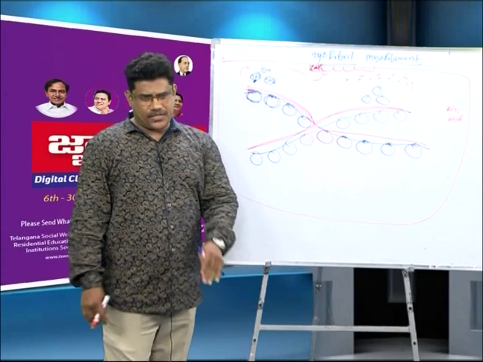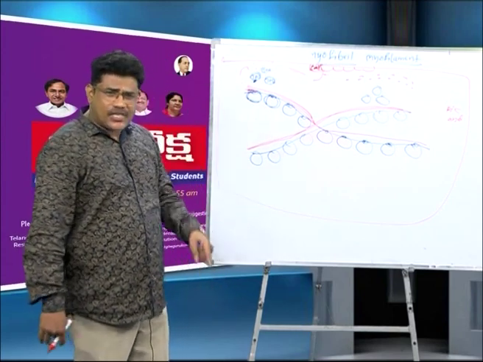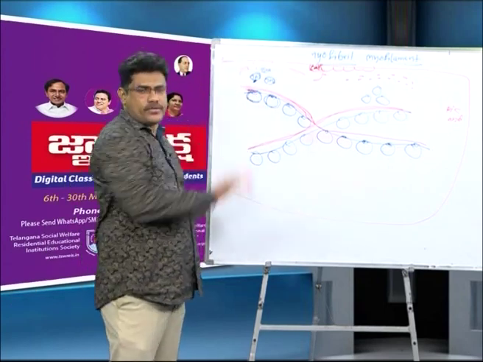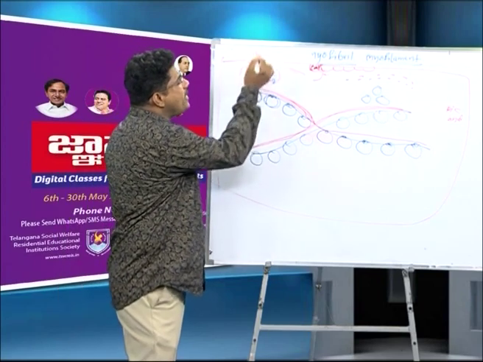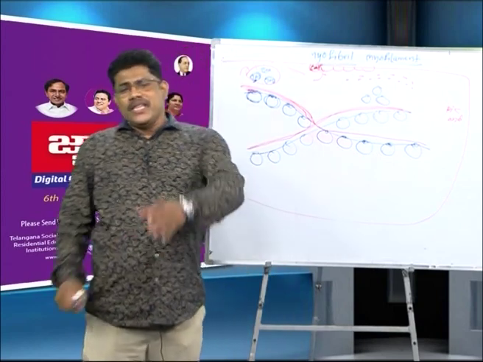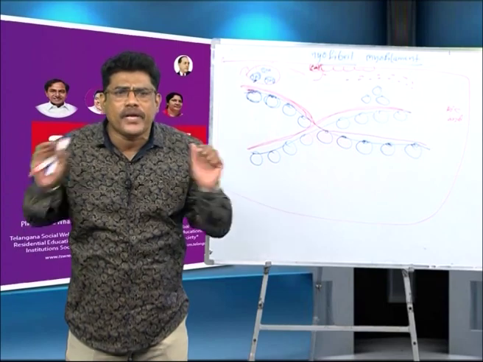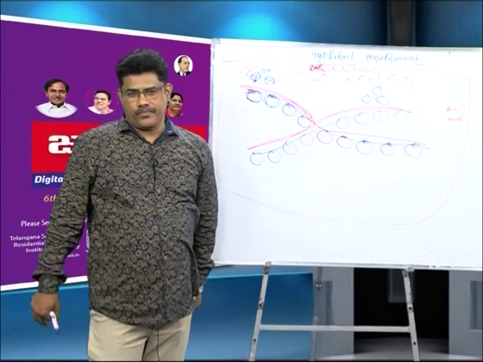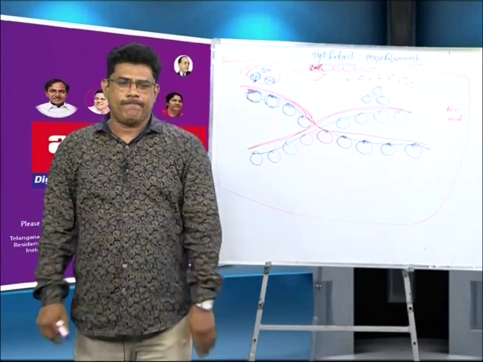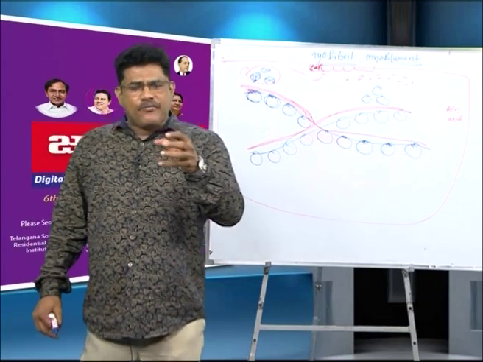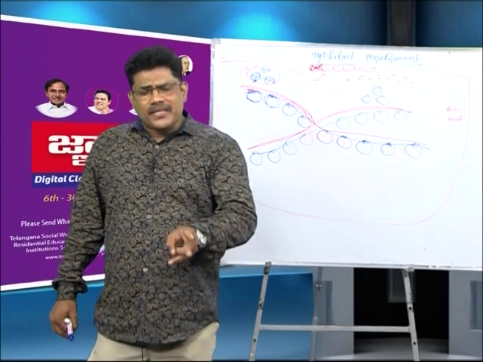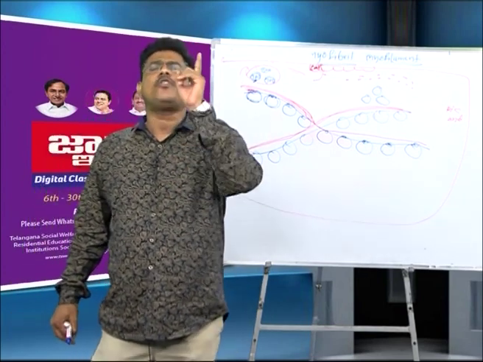This is known as what? Relaxation. You understand? During relaxation, tropomyosin covers the actin proteins, so actin does not bind to myosin. Troponin and tropomyosin are known as regulatory proteins. This is a NEET question. In the thin filament, which proteins are regulatory proteins? Troponin and tropomyosin. The regulatory proteins' other name is what? Masking and unmasking proteins. From the NEET point of view, masking and unmasking regulatory proteins are troponin and tropomyosin.